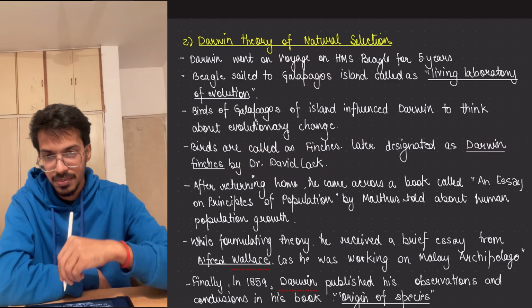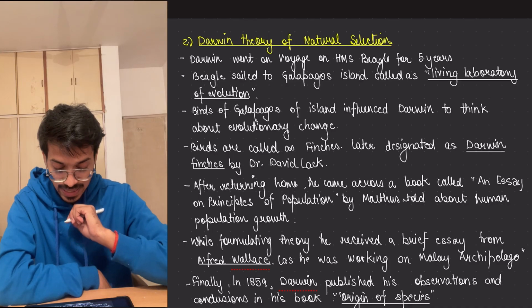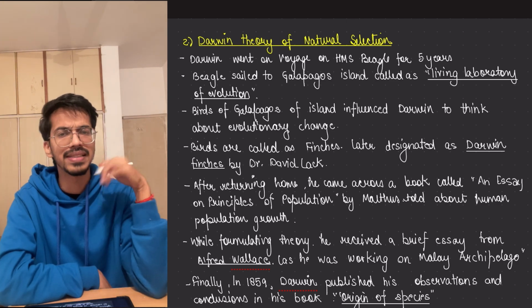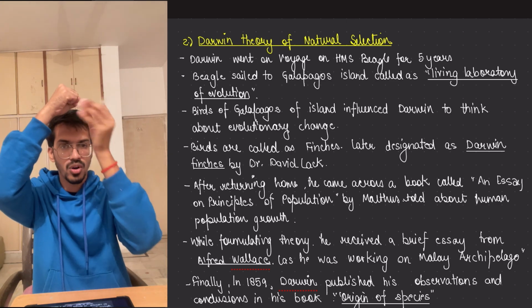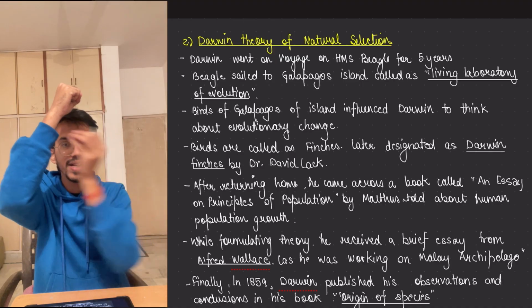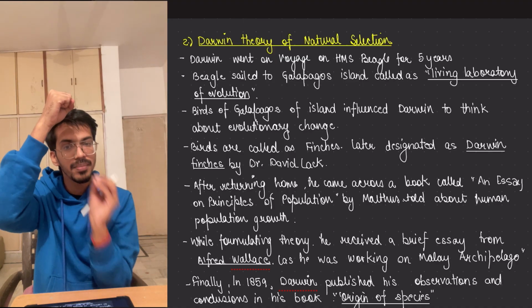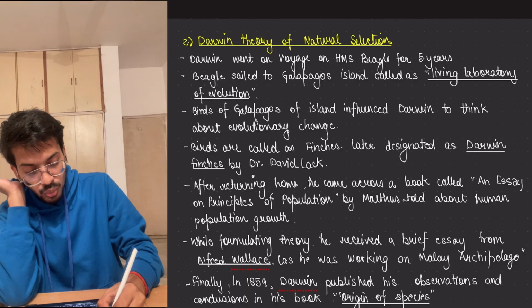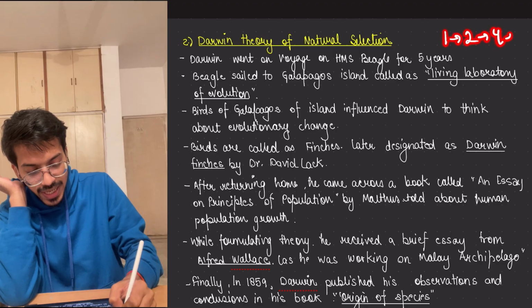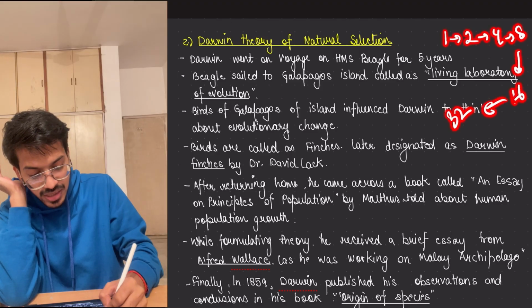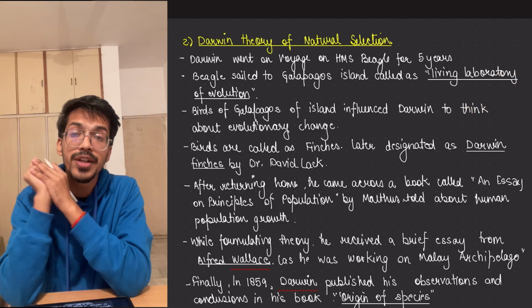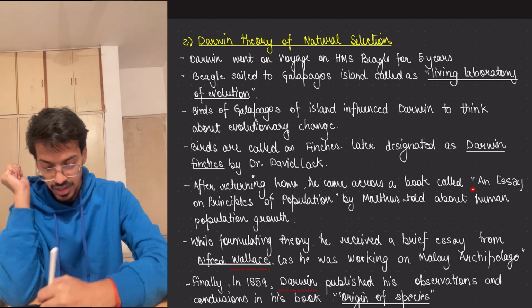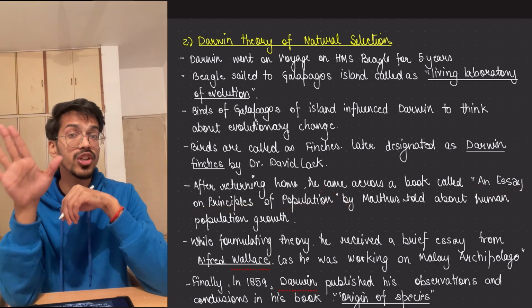Then after he returned back, he came across an essay by Malthus. Malthus worked on human population growth, how it is taking place. We know that if one person makes two children, they will further make two children each. It means it becomes a geometric growth, from 1 to 2, 2 to 4, 4 to 8, 8 to 16, 16 to 32. This kind of growth is seen in the human population, and he put his theory in a paper, An Essay on the Principle of Population, which influenced Darwin.